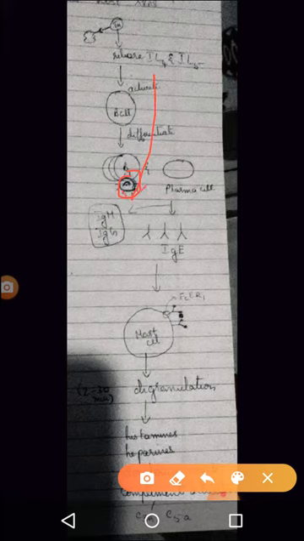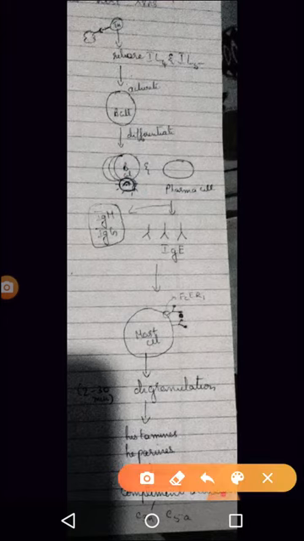This doesn't happen otherwise. So this mutated part will attract interleukin 4. Interleukin 4 will come and bind to this. Now if interleukin 4 binds to this, what will happen?